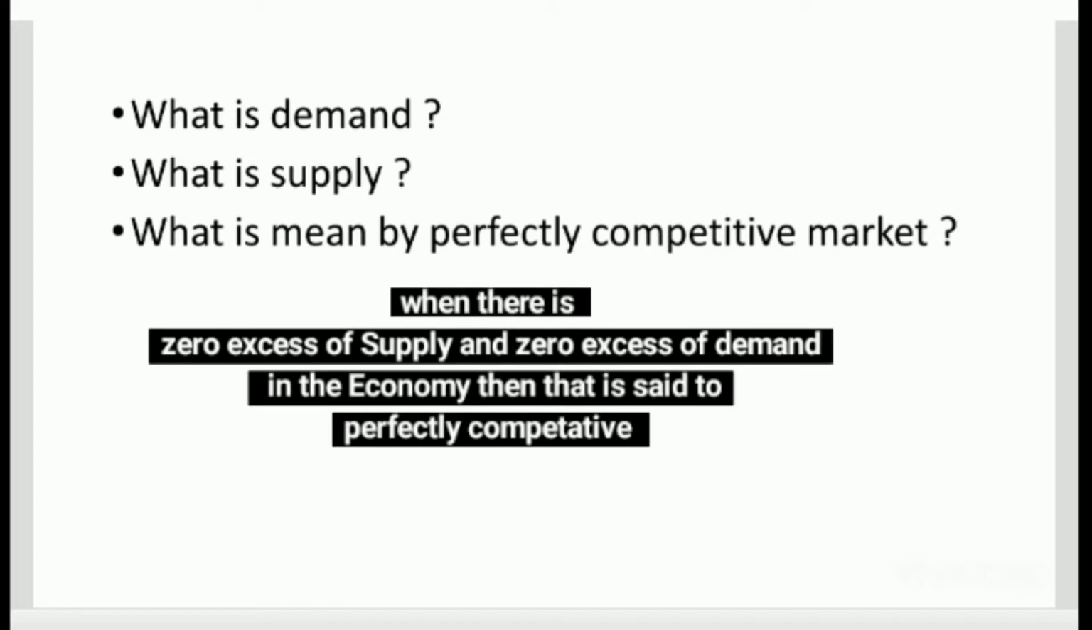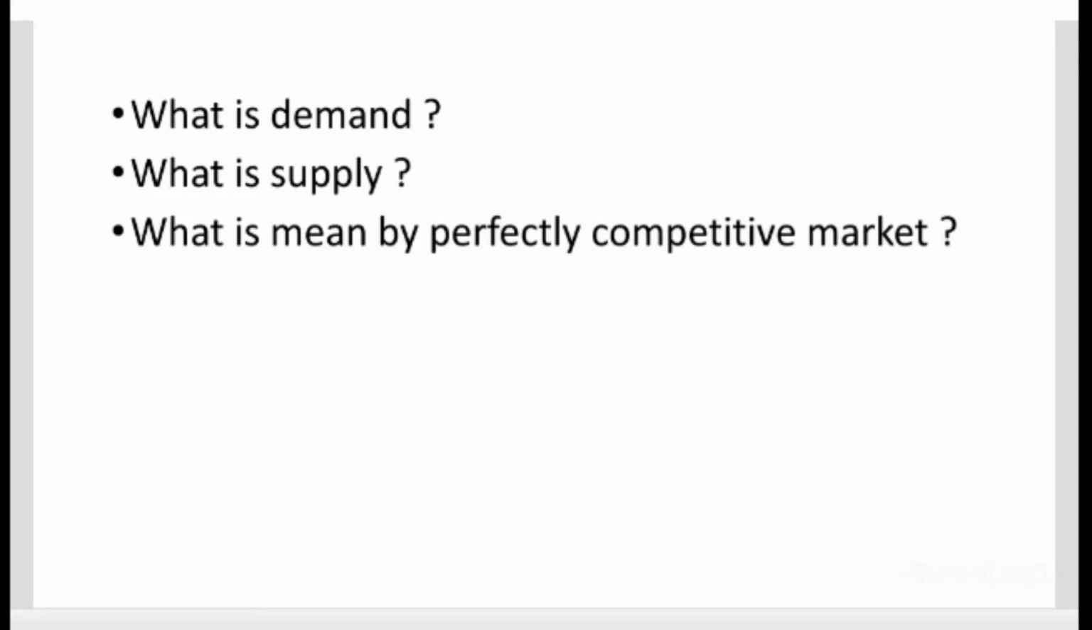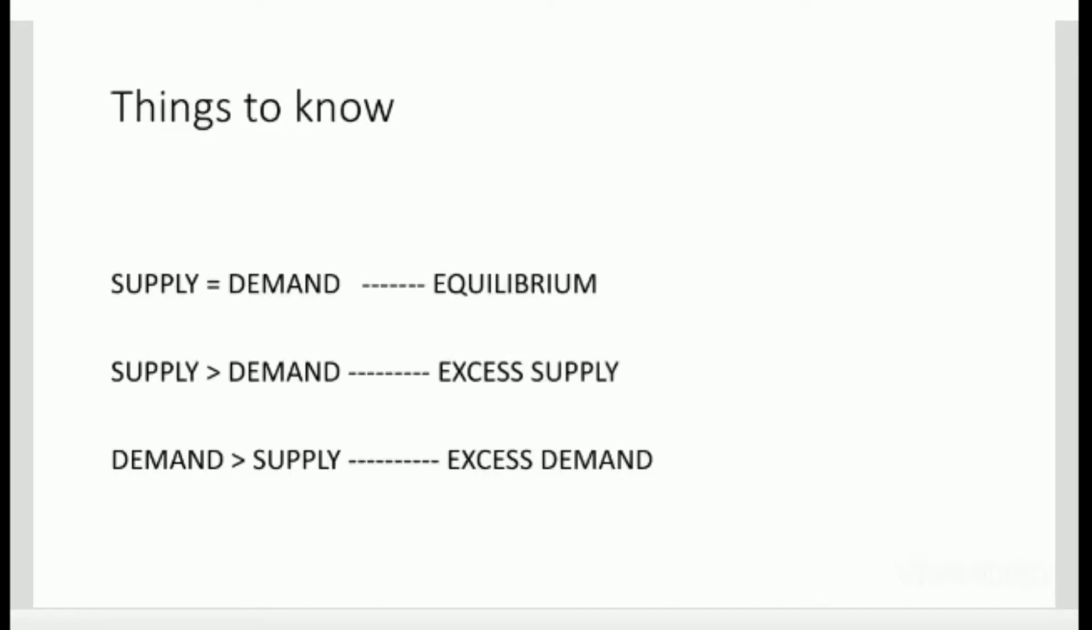When there is zero excess supply and zero excess demand in the economy, then it is said to be perfectly competitive. Three things that we should know in economics: when supply is equal to demand, it is equilibrium. When supply is greater than demand, it is called excess supply. When demand is greater than supply, it is called excess demand.